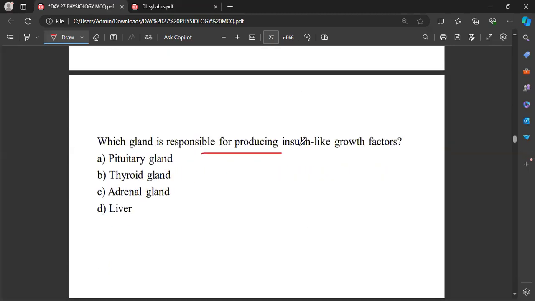Now, which gland is responsible for producing insulin-like growth factors?